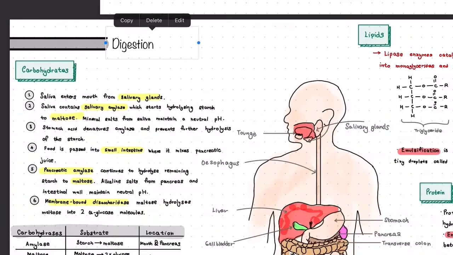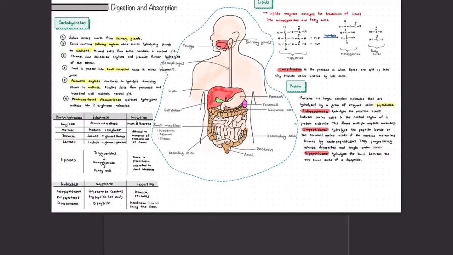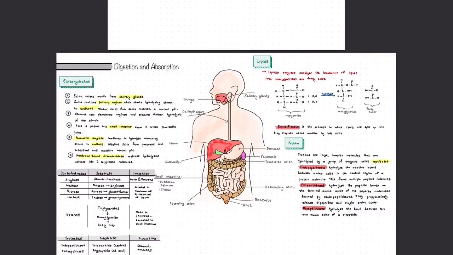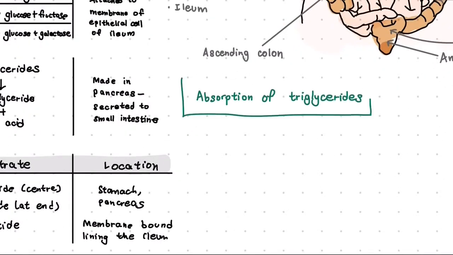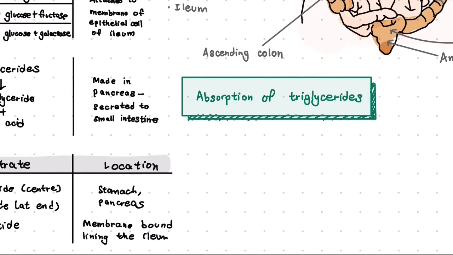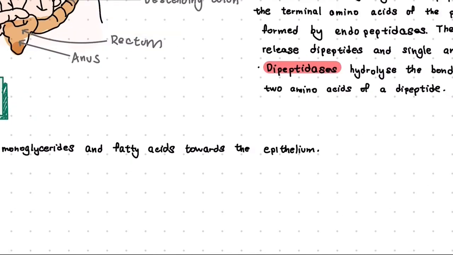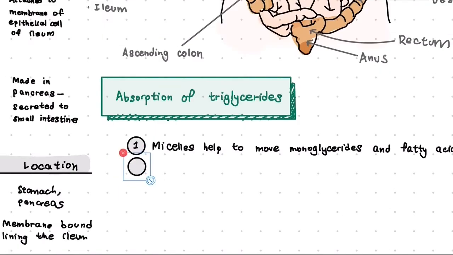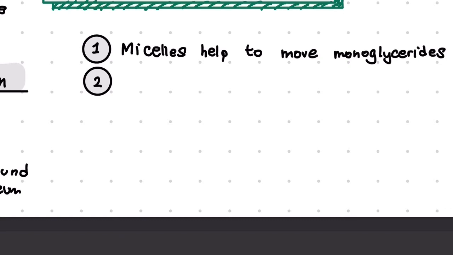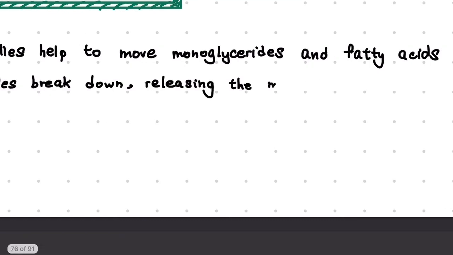The absorption of triglycerides, after they have been emulsified by bile salts into micelles, is done by the process below. Micelles help move the monoglycerides and fatty acids, after they have been broken down by lipases, towards the epithelium. These micelles break down, releasing the monoglycerides and fatty acids. The monoglycerides and fatty acids diffuse across the cell surface membrane into the epithelial cell.